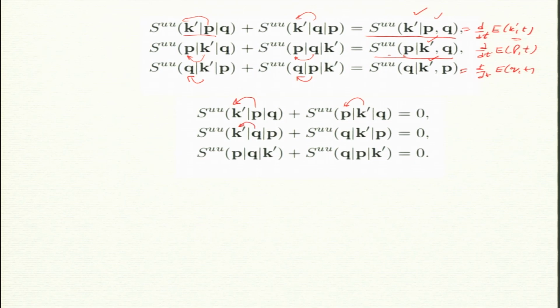Similarly, Q to K prime is equal and opposite of K prime to Q, and the same thing for P to Q, which is equal and opposite of Q to P. So, I got 6 equations and 6 unknowns. Now, I look for a solution. This was in fact the student Gaurav's idea first. I said we can write down a formula for any one of them, and it turns out the first one is easy to guess. In hindsight, it is easy to guess the formula, and amazingly it works.